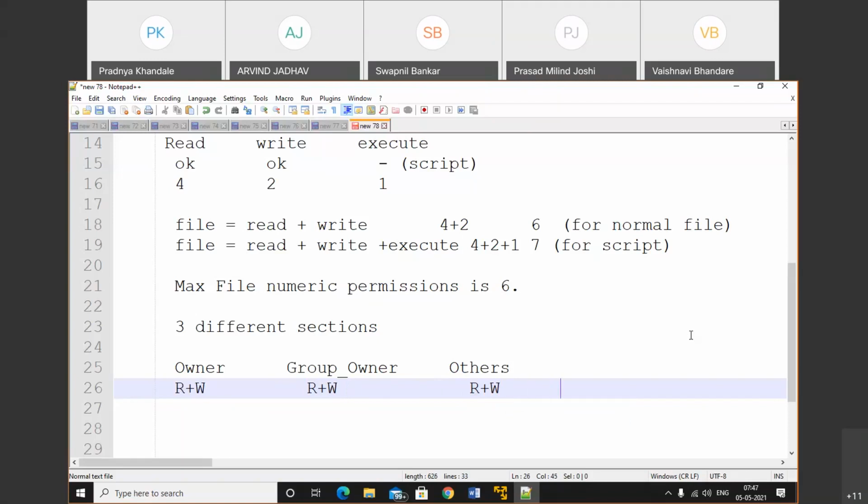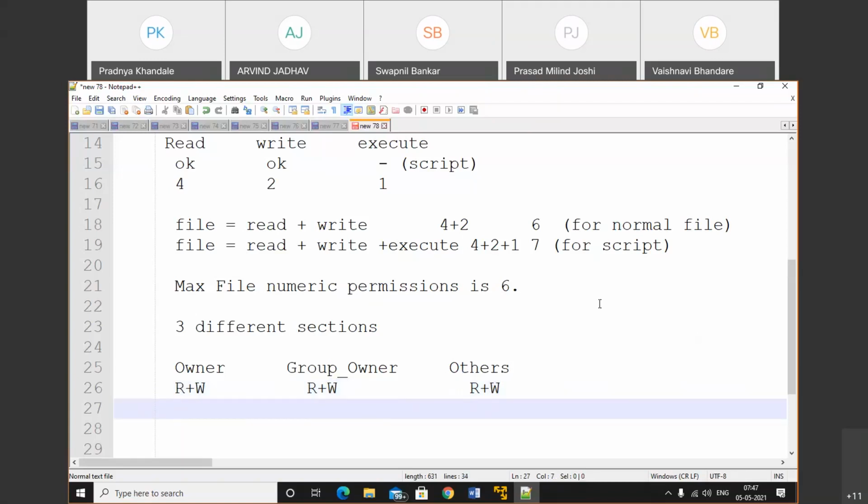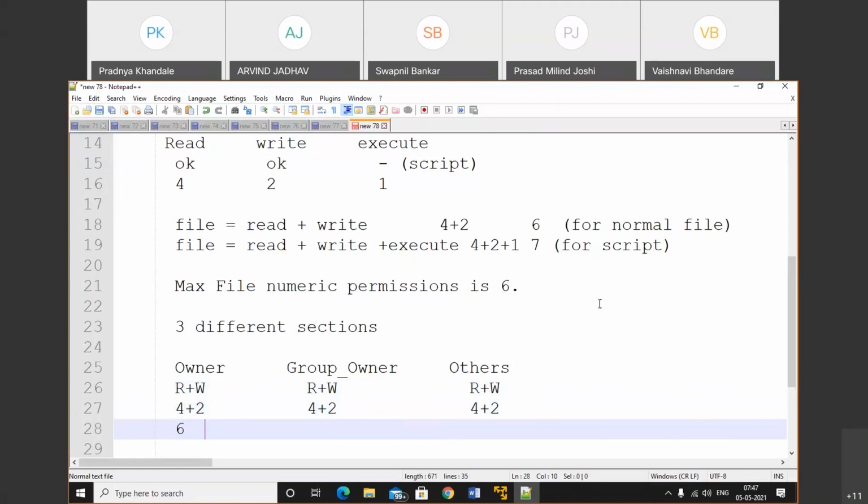So in that case, the owner can perform read write, the group owner can perform read write, and other persons can also perform read write. That means here we'll use 4 plus 2. Here also 4 plus 2. Here also 4 plus 2. Means 6. Here also 6.